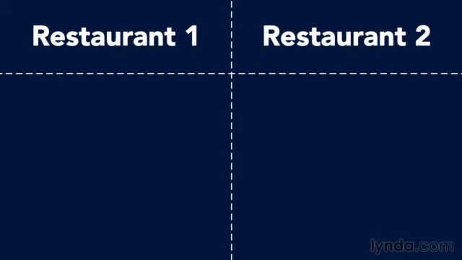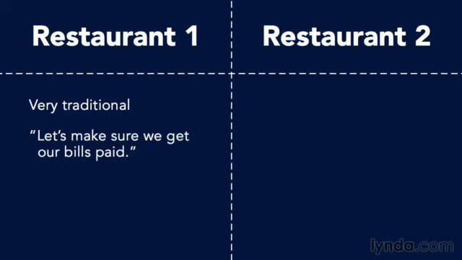They both serve exactly the same soup and exactly the same salad. They're not competing based on quality of food. So how are they going to compete? Well, accounting at restaurant number 1 is very traditional. They don't do anything fancy. They just want to make sure they get their bills paid. They want to make sure that their employees get paid on time. Even though it's a soup and salad restaurant, they've got a meat and potatoes accounting system.